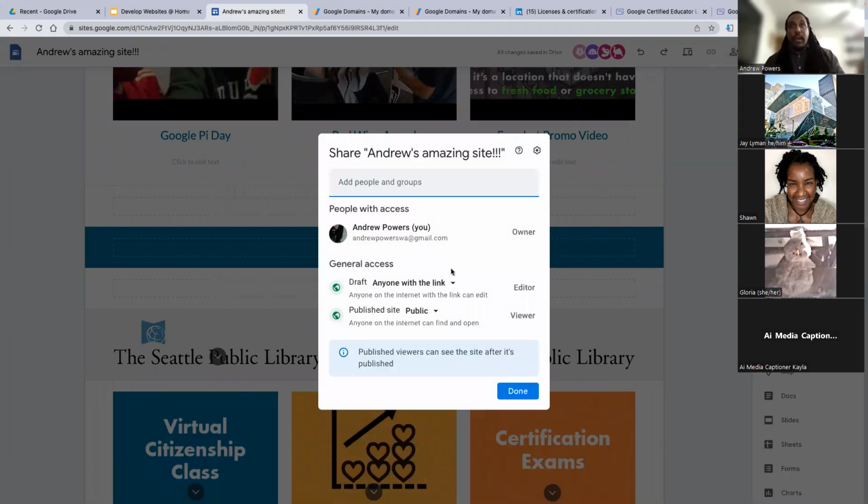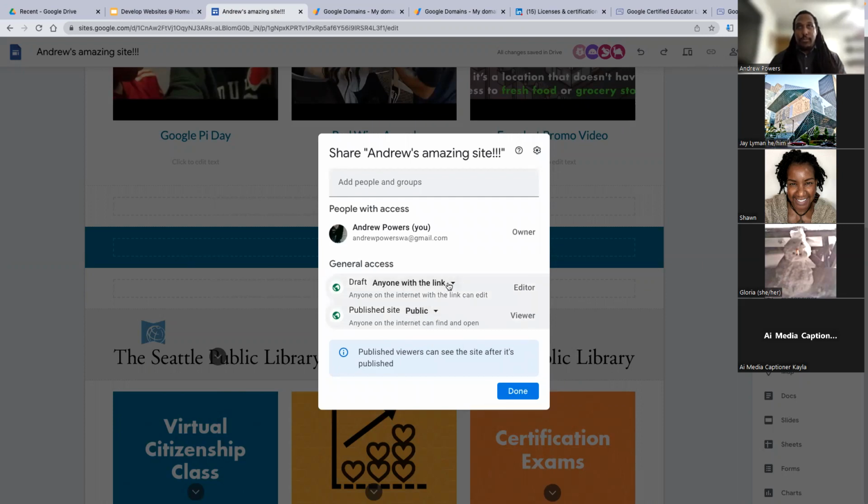So I've allowed anyone who has a link to share with the collaboration part, which is the draft. And then I've also allowed for the published site, there we go, so that anyone who has a link to that can view it as well, because you can restrict that if you need to.